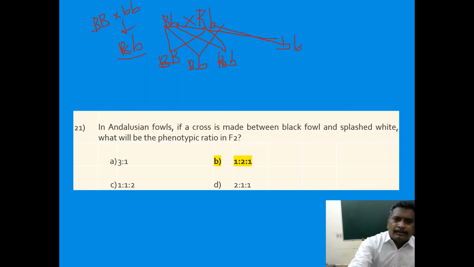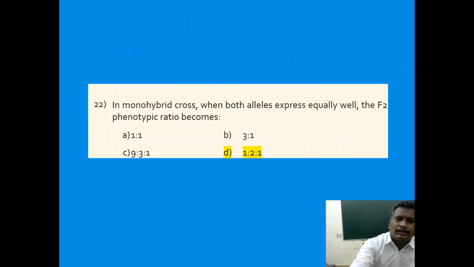This becomes black. These two become blue. This becomes white. So how many are with black? 1. How many are with blue? 2. How many are with white? 1. 1:2:1. So here the answer is 1:2:1. In monohybrid cross, when both alleles express equally well, the F2 phenotypic ratio becomes 1:2:1.